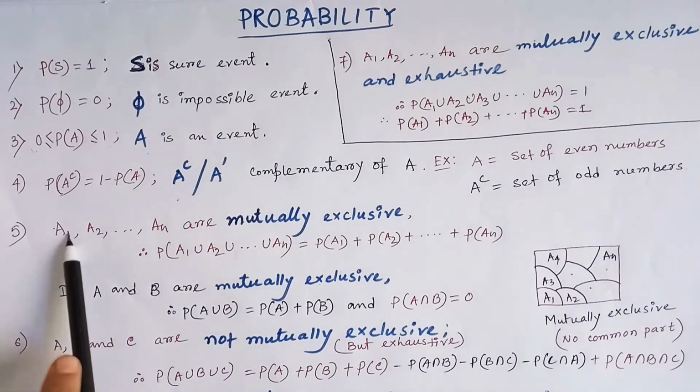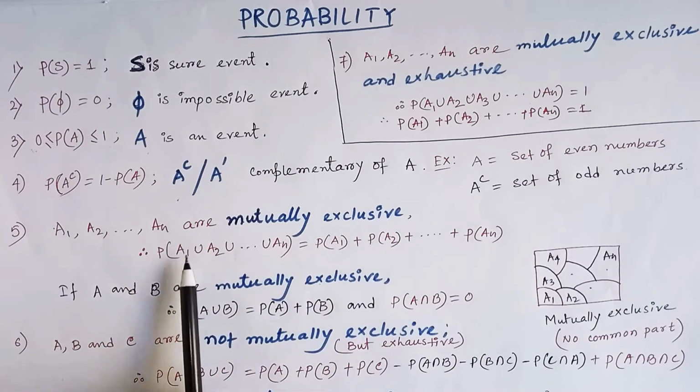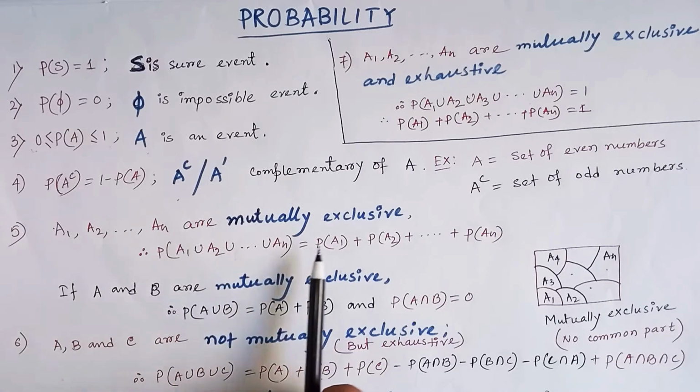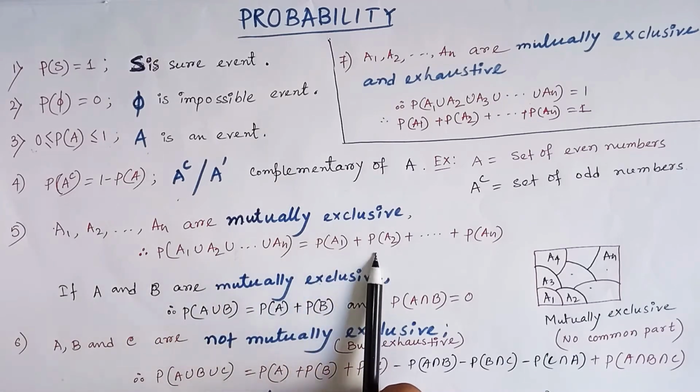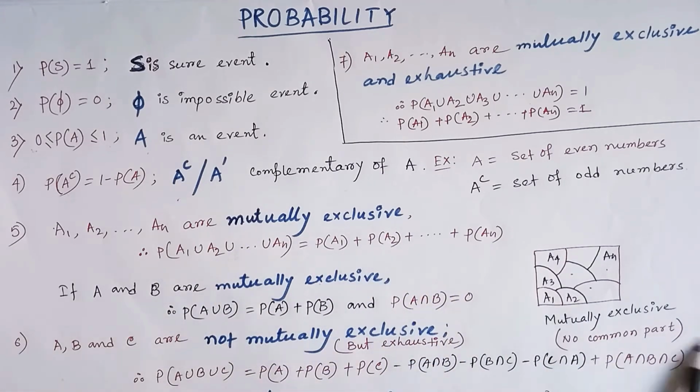Okay. Now A1, A2, ..., An are mutually exclusive. Therefore, probability of A1 union A2 up to An is equal to probability of A1 plus probability of A2 plus ... plus probability of An. Mutually exclusive means they don't have any common part. That means A1, A2, A3 don't have any common part. Then these are called mutually exclusive. So if A and B are mutually exclusive, then probability of A union B is probability of A plus probability of B, and probability of A intersection B equals 0, because they have no common part. So that's why their intersection is always 0.